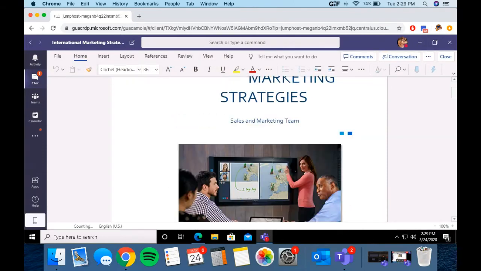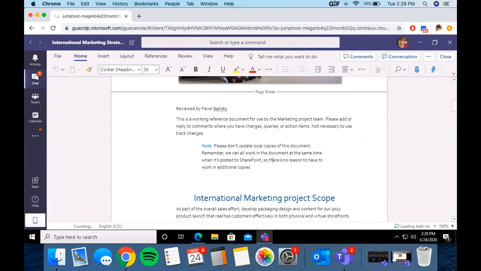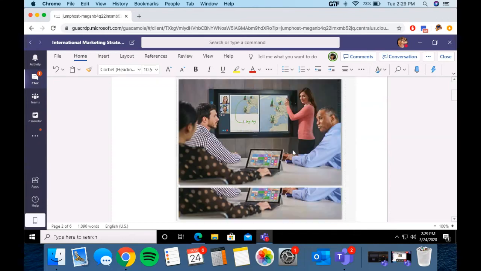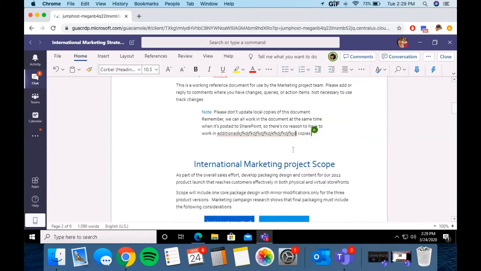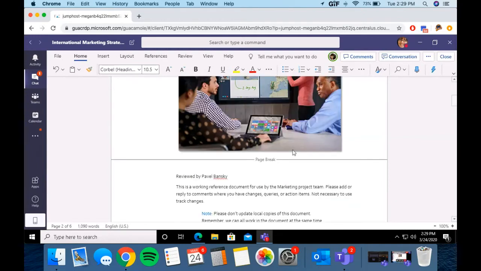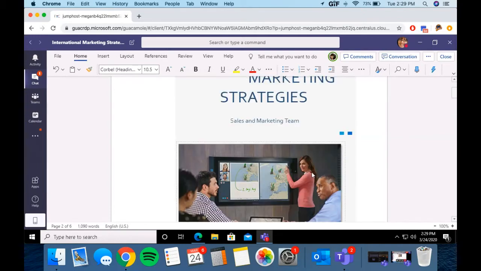So this is saved. This file right now is saved within this chat. So I can make any kind of edits, and anyone else who joins it will be able to work with it too. You see how Joanna just joined it, right? So now it tells me she's on page 2. I can actually see her working, and we can edit this together. We'll jump into this a little more when we go into our file section. But just so you know, if you edit it within chat, it's going to stay within chat, all those edits.